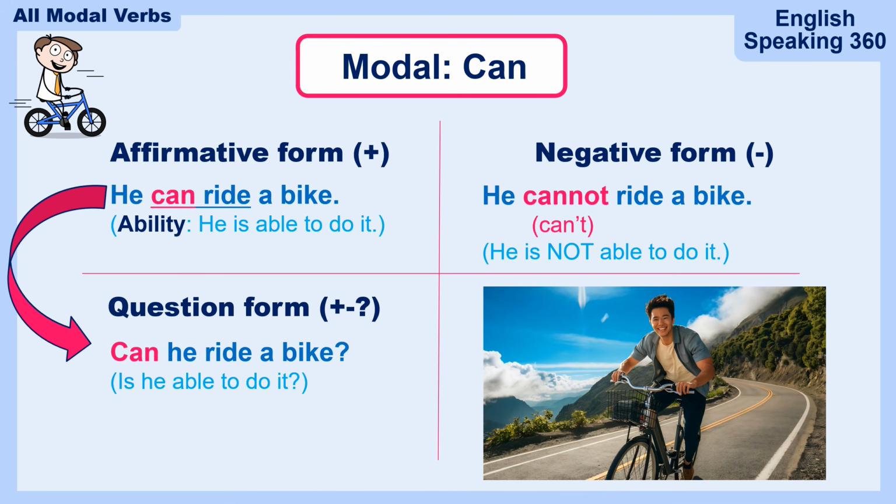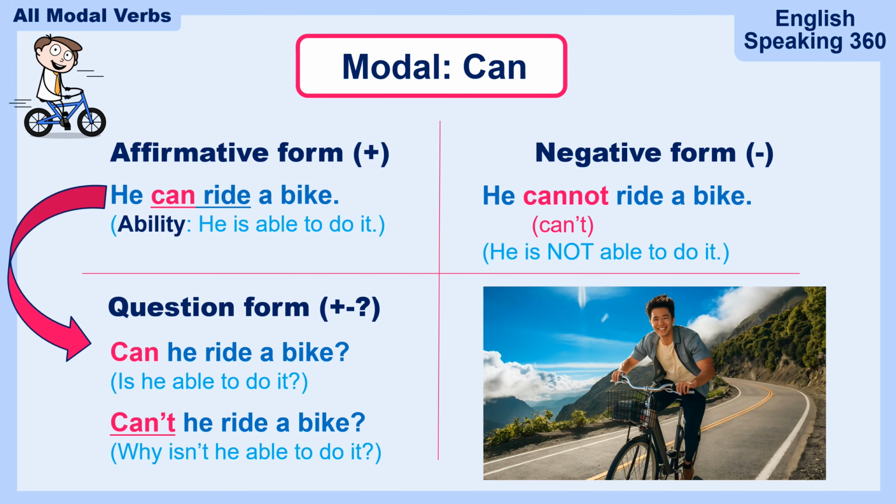How about the negative form? For the negative form, you would say, can't he ride a bike? But watch out here, because if you say, can't he ride a bike, it has a special meaning. Why isn't he able to do it? He should be able to ride a bike, but he cannot ride a bike. And that is very strange. So if you use the negative question, it means that you are surprised or you don't believe it. You cannot believe what you just heard.